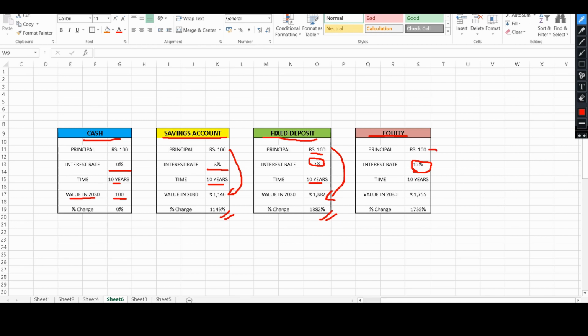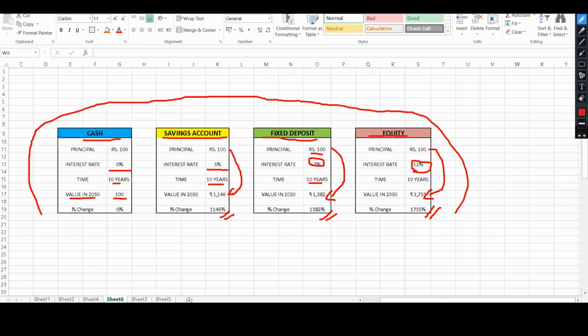Then the value becomes 1700%. However, this whole calculation is based on the fact that we are not factoring in inflation.